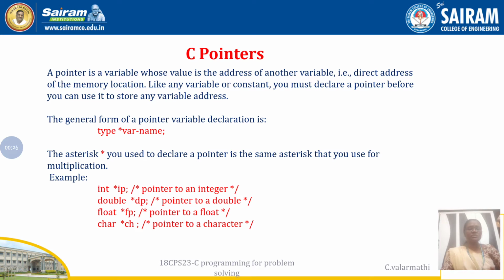What is the speciality in pointer? A pointer is a variable whose value is the address of another variable. So it is not like a normal variable. In a normal variable, you write int i = 5. If you have declared like this, that means i is an integer variable and it holds the data 5. That is the meaning of that statement, int i = 5.